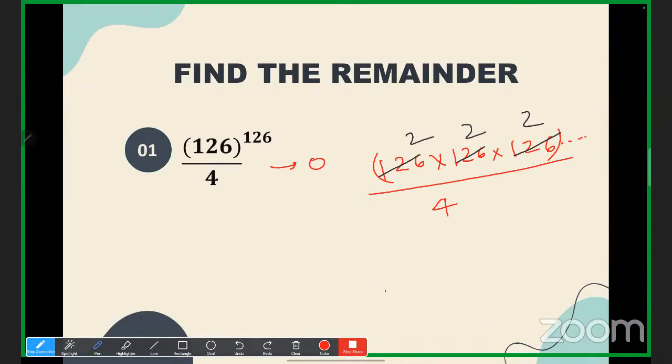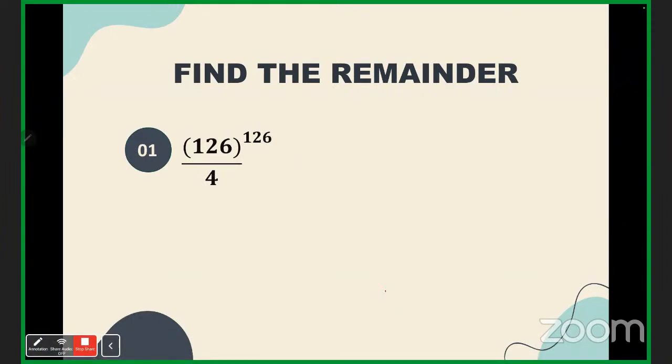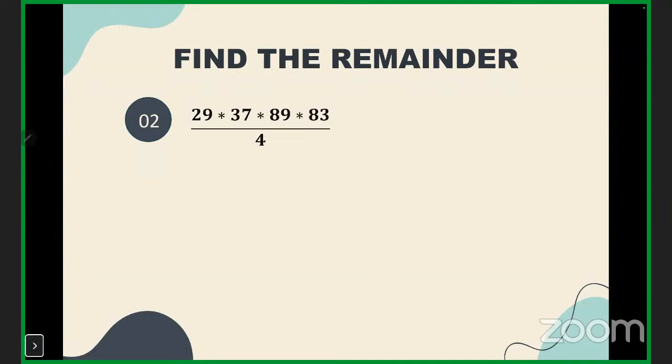Yes or no? Yes, sir. Okay, very good. Shall we move to the next question? What is the concept? You can multiply the remainders. Please try this question. Now it is easy. Try to find out the separate remainders, then multiply all the remainders, and then again divide the product by 4 to find the right answer.